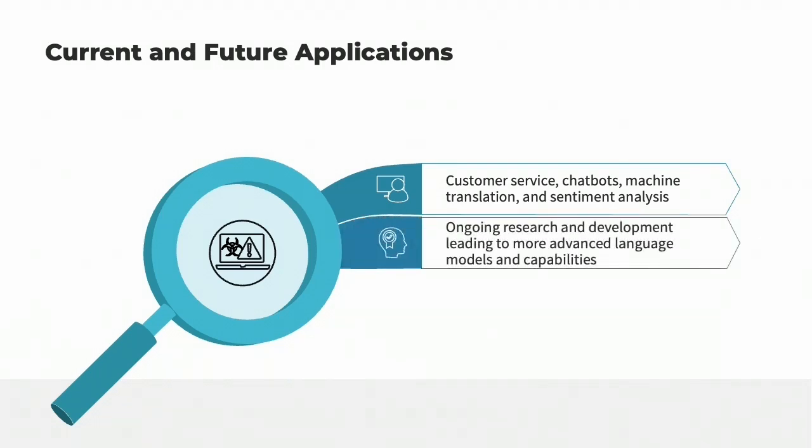Ongoing research and development are leading to the creation of more advanced language models with expanded capabilities. For example, models like GPT-3 are already capable of generating coherent and human-like language, and future models are expected to push the boundaries of what language models can do.